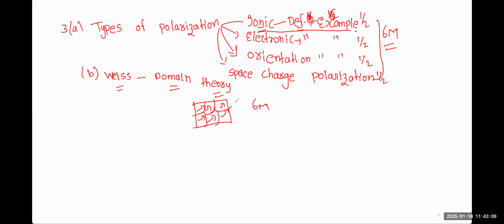You first write the definition of magnetic domain, and the diagram will fetch you 1 mark. The theoretical and mathematical steps will give you 5 marks. If you have any problem with this domain theory, please let me know. That will end our second question.